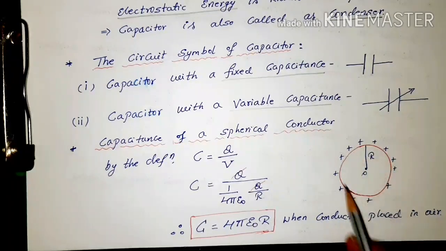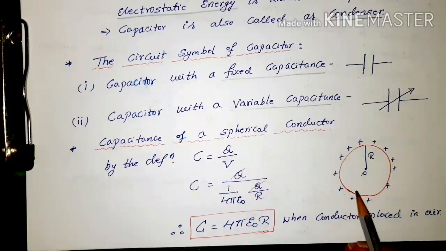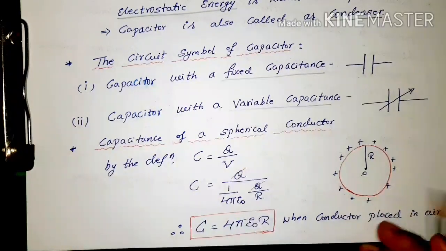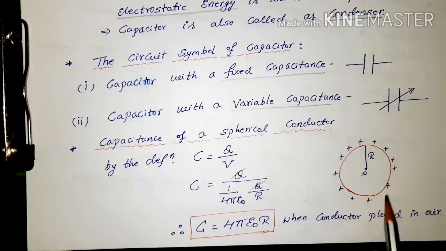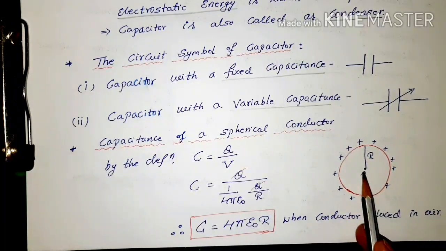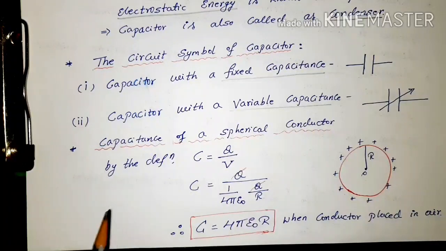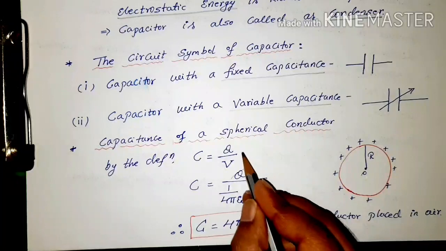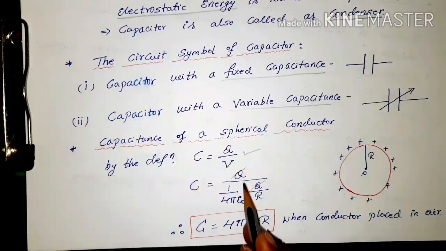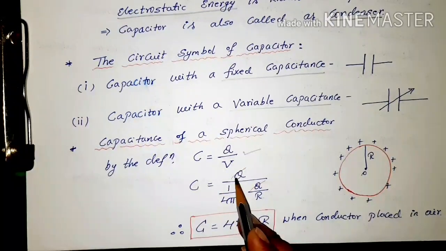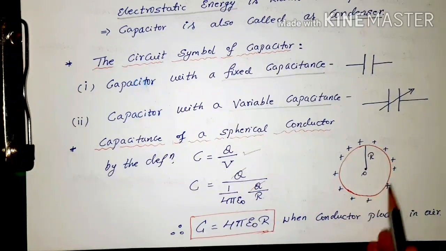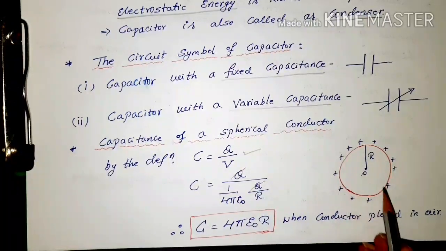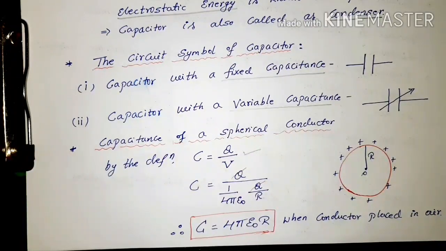Now observe the spherical body. You can imagine the earth or any spherical conductor. It is charged with a positive charge and has radius r. By definition, C is equal to Q by V. This is from the definition: Q divided by V, where V is nothing but the potential on this surface because of these charges. Therefore, V becomes 1 by 4 pi epsilon naught Q by R.